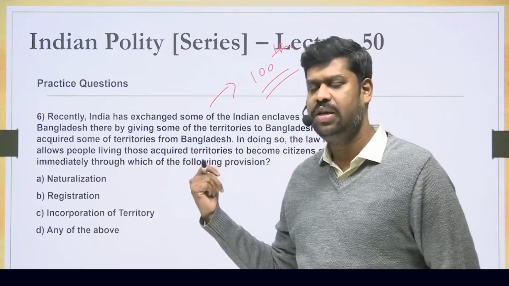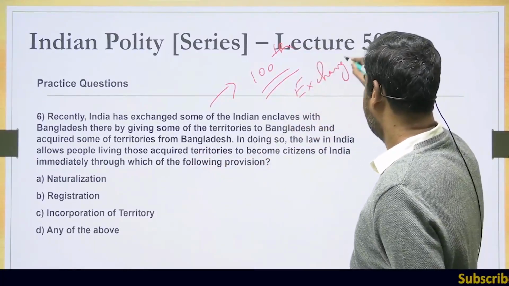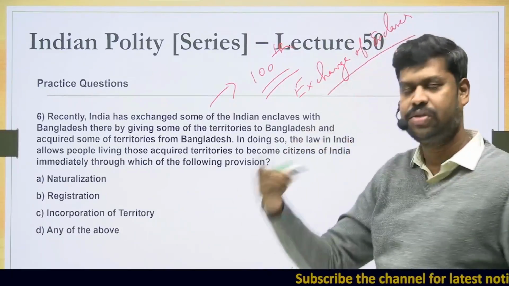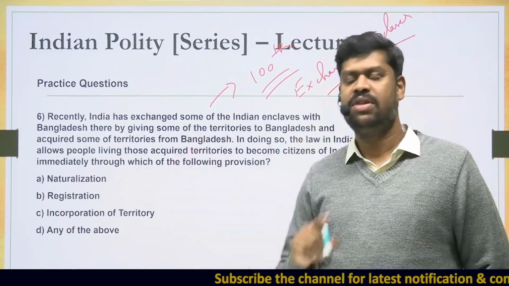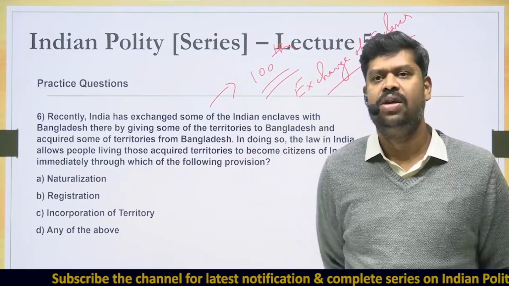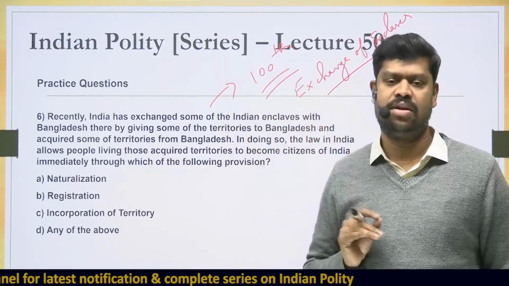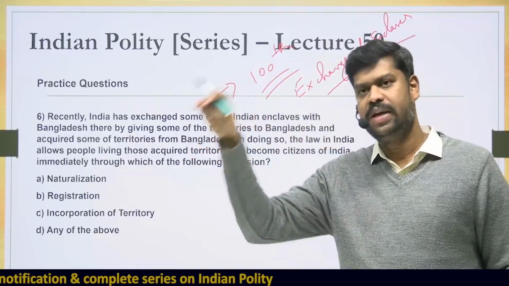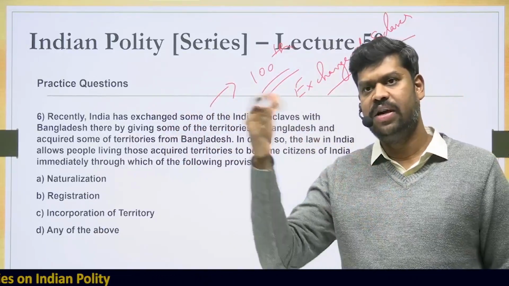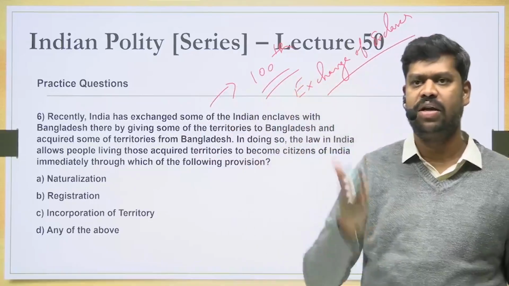But this is about the exchange of enclaves between India and Bangladesh. Exchange of enclaves means India is giving some territory to Bangladesh, and in return we are taking some of the territory of Bangladesh into India. An enclave is a small territory of one country which is surrounded completely by another country. Some Indian territory is completely inside Bangladesh, and some Bangladesh territory is completely inside India. Whatever our territory inside Bangladesh, we are giving it to them. Whatever their small packets of land inside India, we are taking.